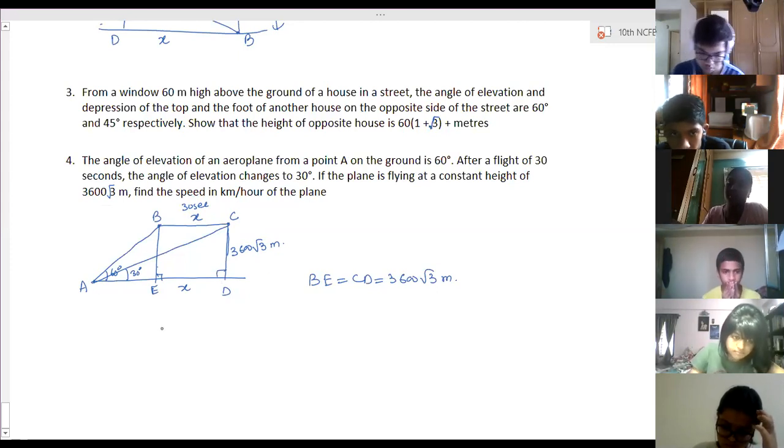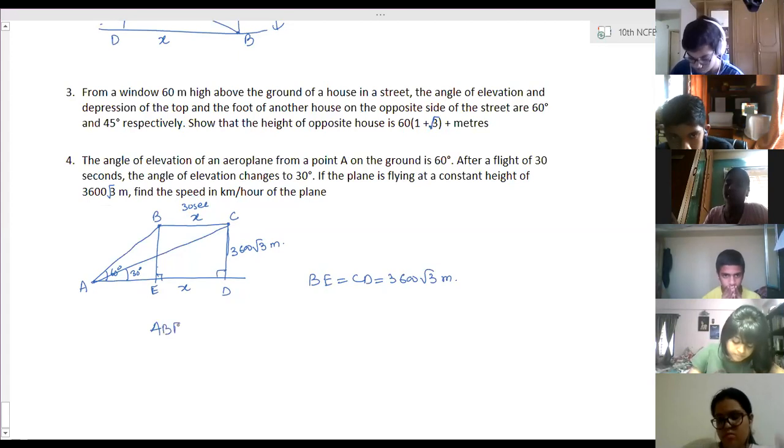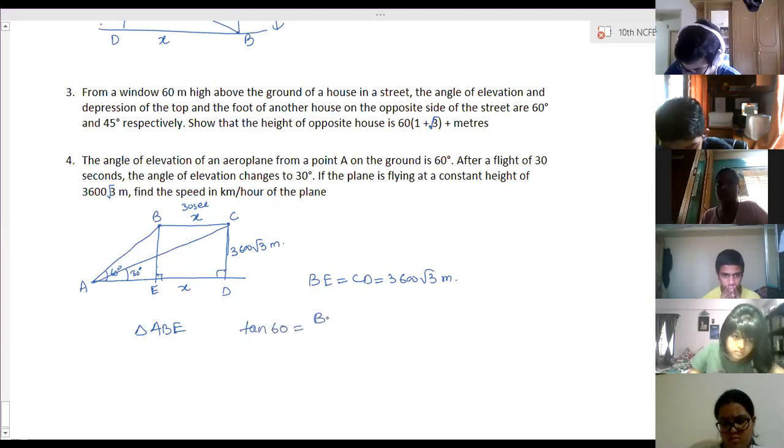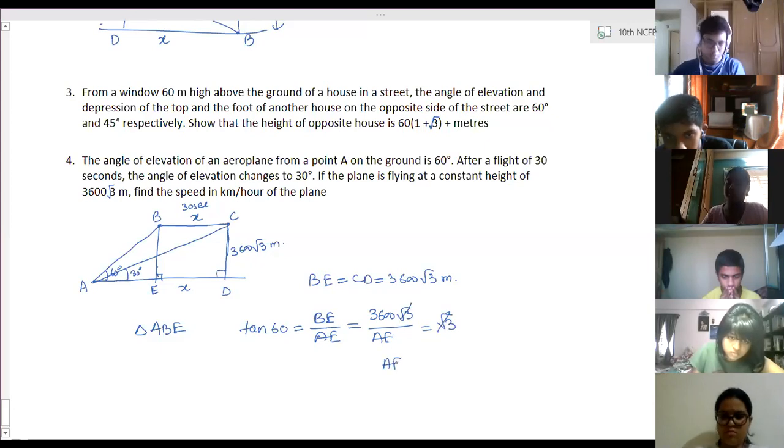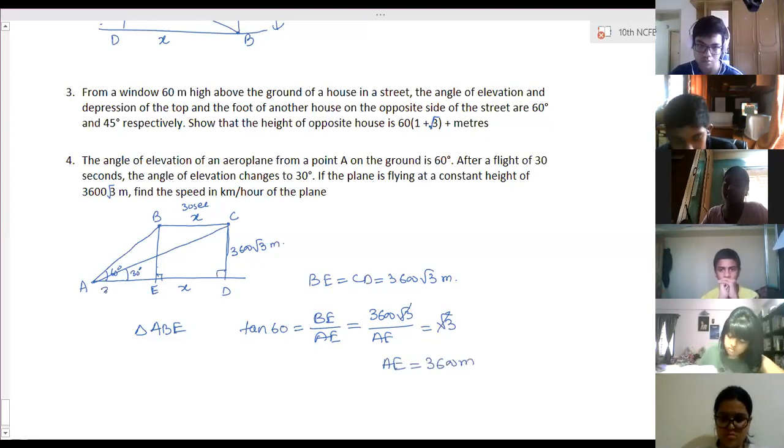For that, in triangle ABE, tan 60 is equal to BE by AE. BE is 3600 root 3 by AE is equal to tan 60 value, which is root 3. So this root 3 gets cancelled. So AE is 3600 meters. So this value is 3600.